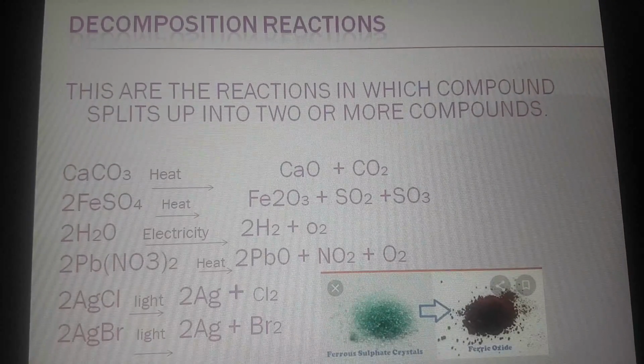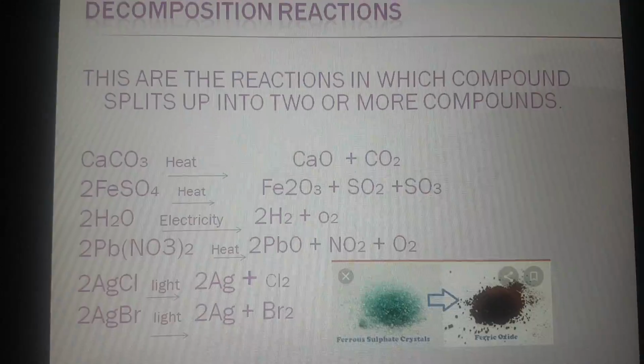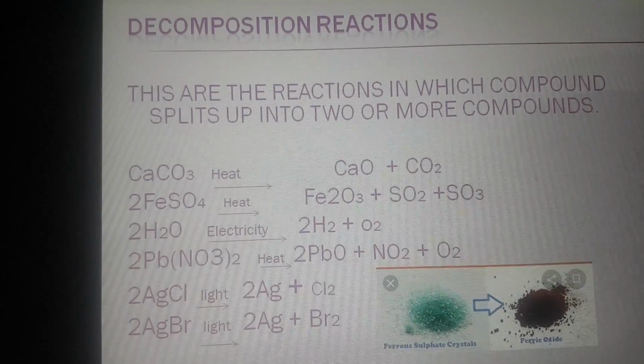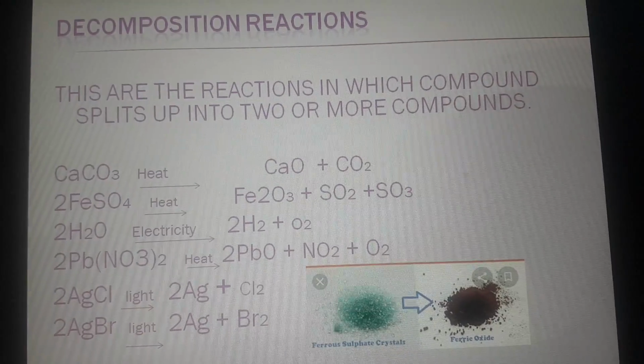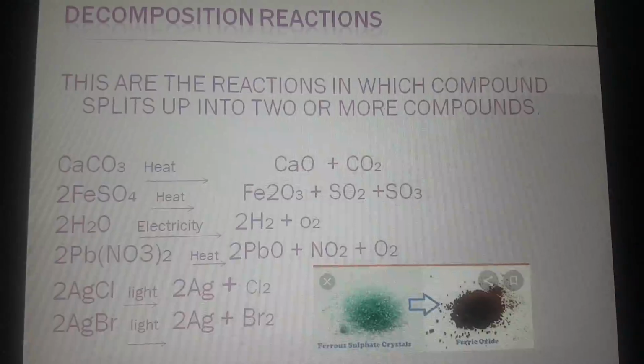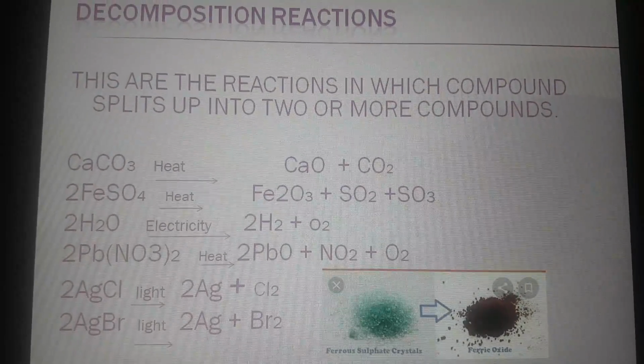That is, these are the reactions in which a compound splits up into two or more compounds. So when from a single compound two or more compounds are formed as products, they are said to be decomposition reactions. Here, all such reactions use energy in the form of heat, electricity or light. The examples are given.